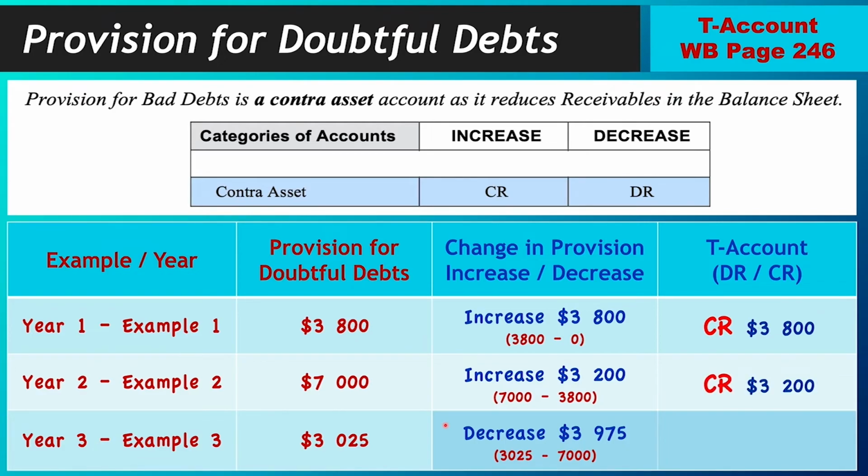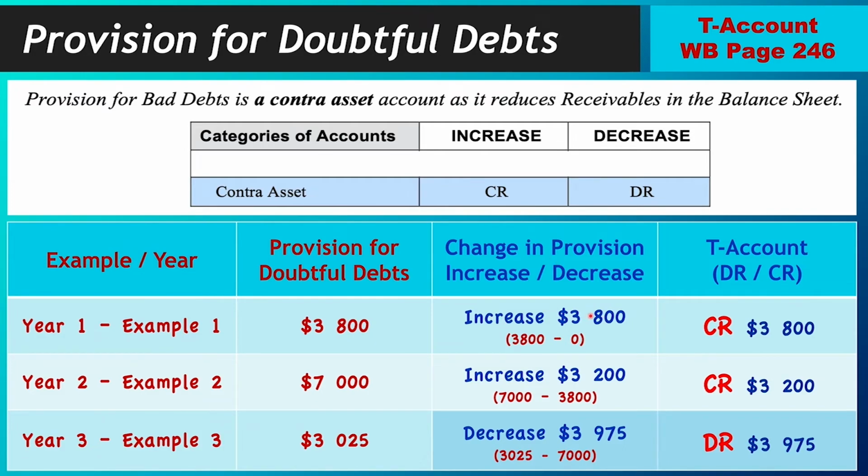And then year 3, there was a decrease. So because it was a decrease now instead of an increase, what do you do as a contra asset for your provision for doubtful debts? Decreases debit side for the account. All right? So it will be debit. So what you see here, whenever the provision for doubtful debt increases, which would be your change in provision, after you have compared and all that sort of thing, you have your increase.